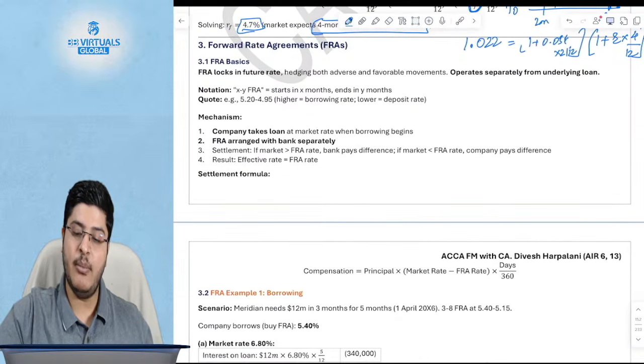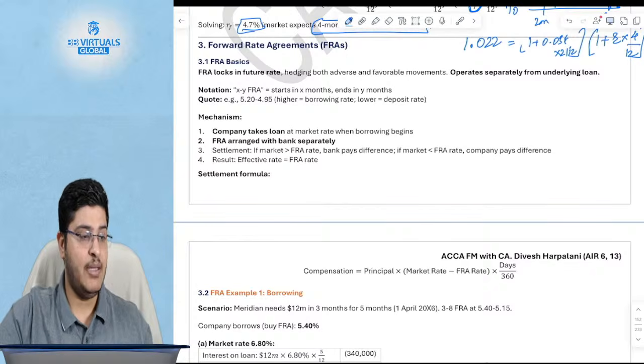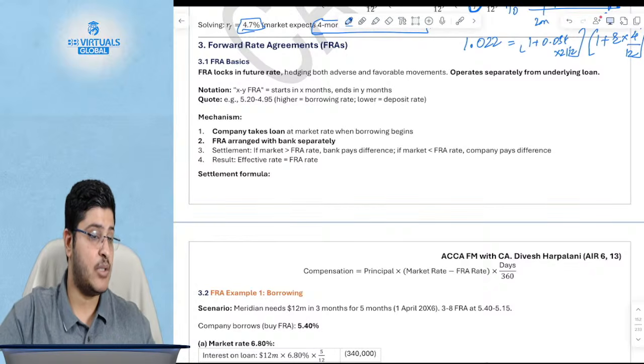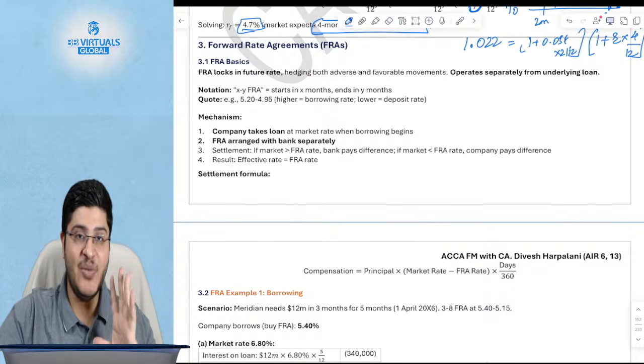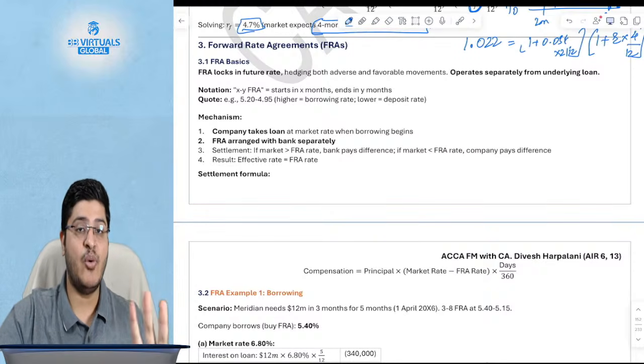Now forward rate agreements, I think what you are trying to say, Vriddhi, and I'm not sure if I got that correctly, is that from this chapter's perspective, we are solving for only borrowing risk, not investment risk. I am assuming that is what you meant. Just confirm.